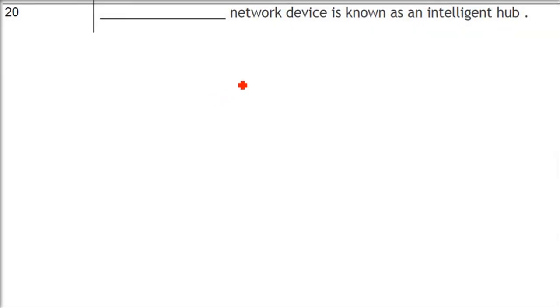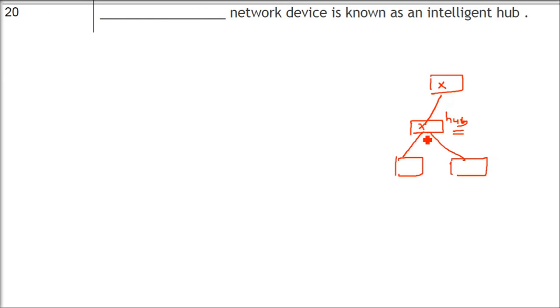Dash network device is known as an intelligent hub. So first you have to understand what is a hub. So whenever you work on a network, so say these are two systems, you connect them on a single network, you use a hub if you want to connect multiple systems. So hub is not intelligent, only that whatever content it gets, it will broadcast it. If X is coming, it will send X to both the systems it is connected to or many systems it is connected to. That is, it is broadcasting.